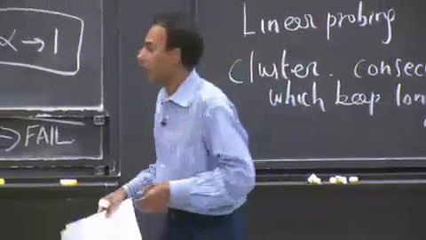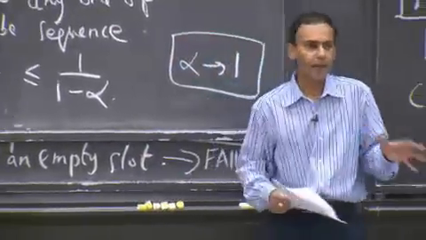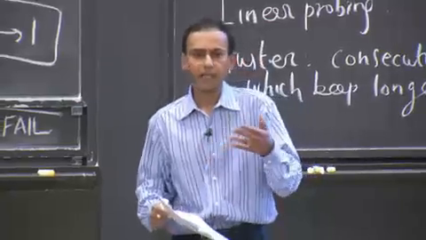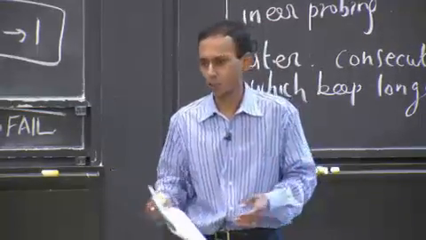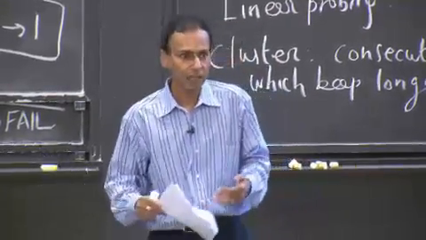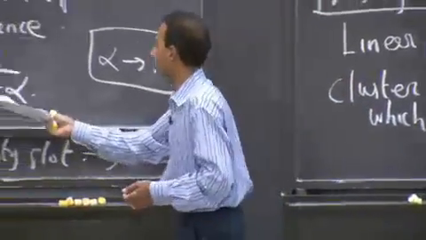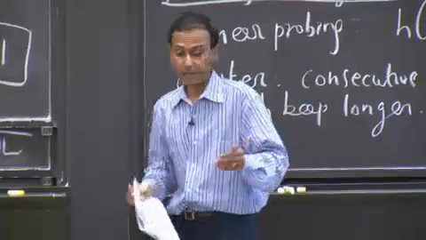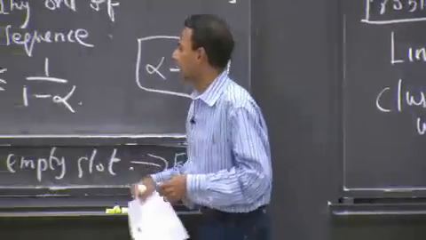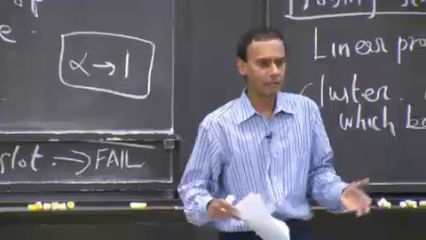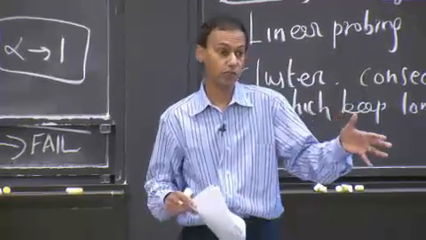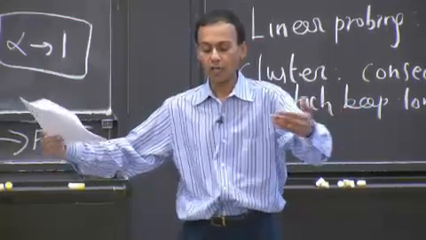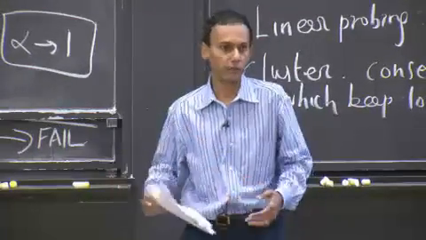So you really want alpha to be fairly small, and in practice, it turns out that you have to resize your open addressing table when alpha gets beyond about 0.5, 0.6 or so, all right? Because by then, you're really in trouble. Remember, this is an average case that we're talking about. All of this is using a probabilistic assumption, but as you get to high alphas, by the time you get to 0.7, open addressing doesn't work well in relation to an equivalent table with the overall number of slots that correspond to a chaining table.